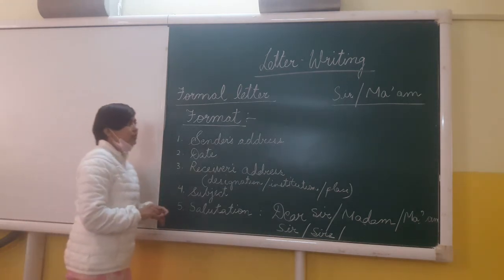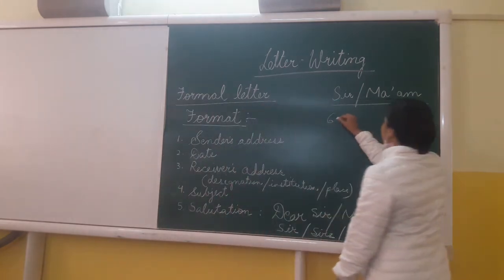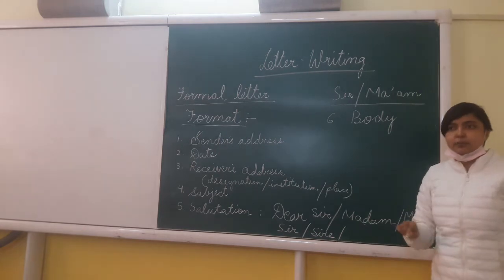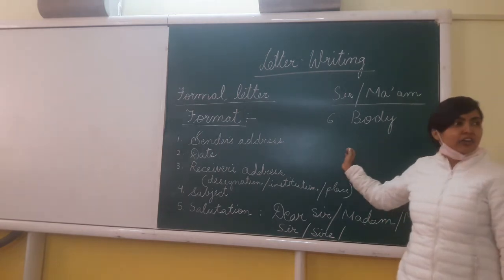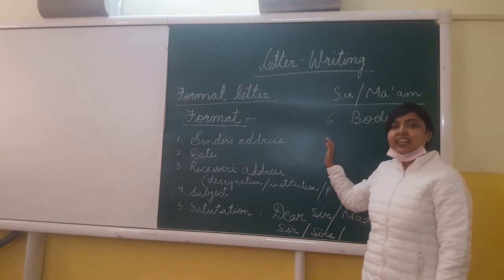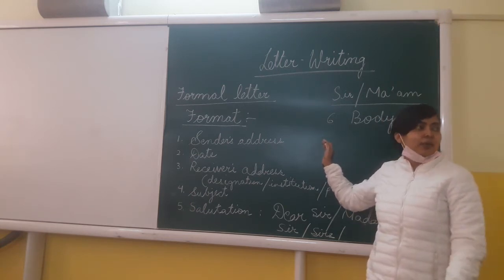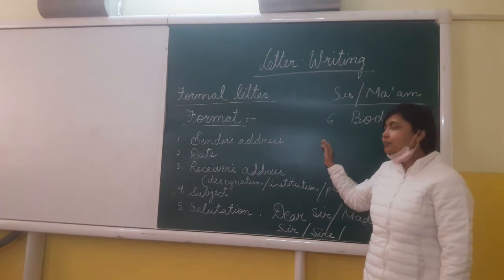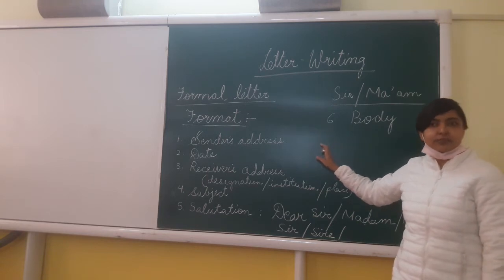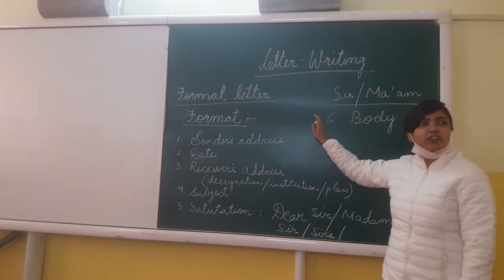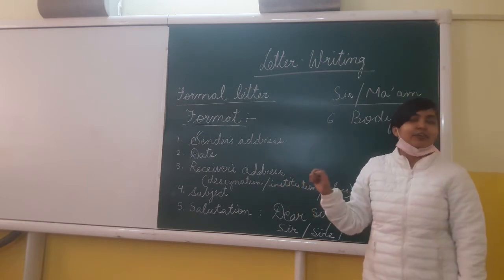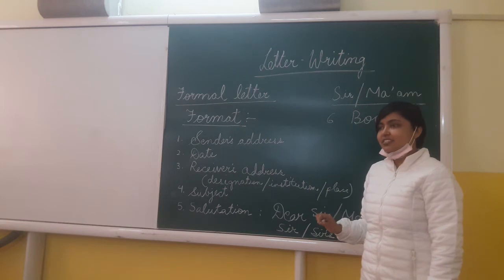After this, we move over to point number 6. Point number 6 is the body of the letter. This is the most important part of the letter. If you write the body of the letter, then from the examination point of view you will be getting marks for the whole letter. If you omit the body and just write the format, straight away it will be a cross mark, you will not get any marks.